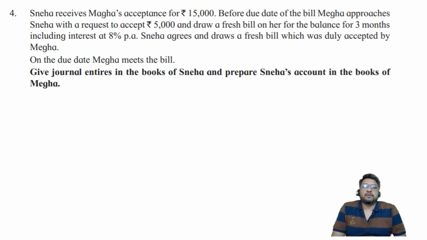One more thing which you can notice is that the problem has not given anything about the date of the bill. So there is no date of the bill. Bill drawn, bill accepted, dates are not given. So our journal date column can be left blank. Okay, so those are the points to be kept in mind. Before we start with the journal, we'll have to write down the observations. So let us start with observations now.